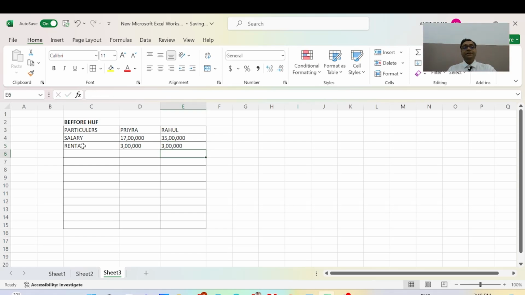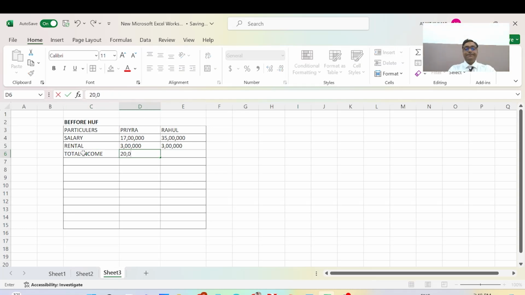And now it is the total income. 17 lakh plus 3 lakh is equal to 20 lakh, and 35 lakh plus 3 lakh is equal to 38 lakh. And it is tax as per the new regime.